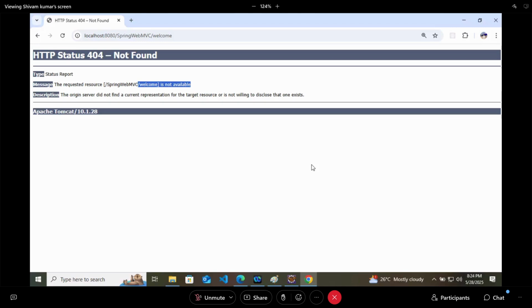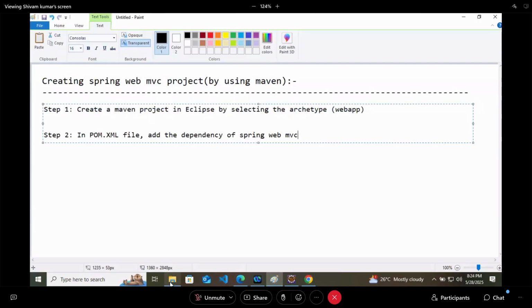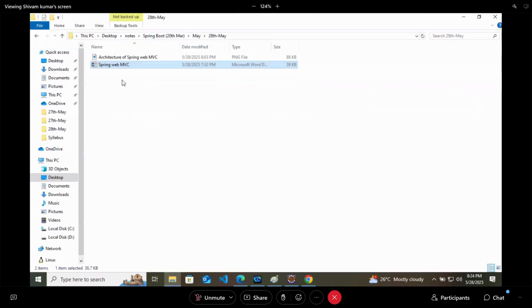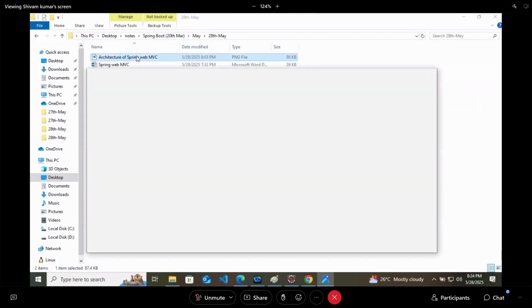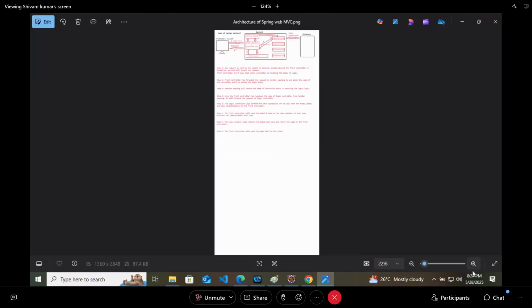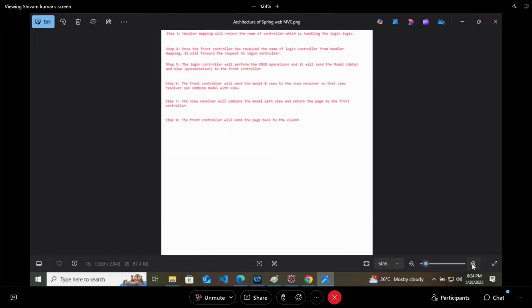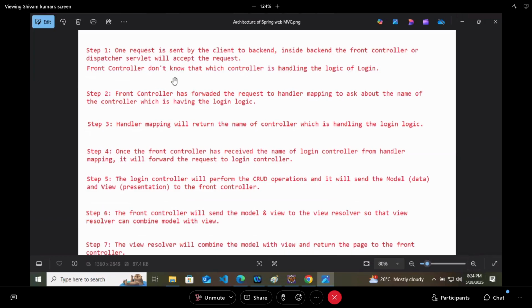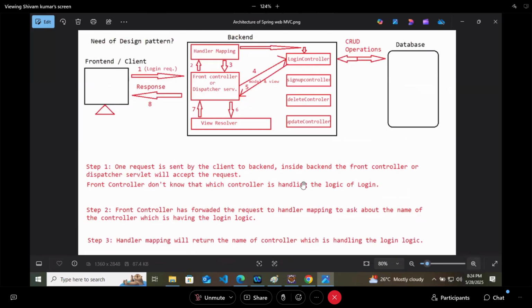At first, where the request is going, to front controller or dispatcher servlet. Now at first we should create a dispatcher servlet, where we will create that. So let's understand. These are the step 1 and step 2.